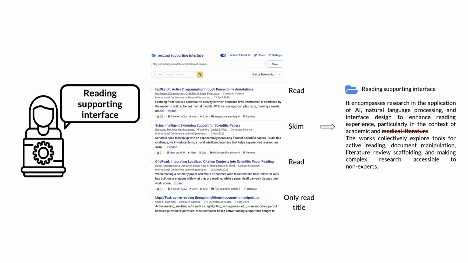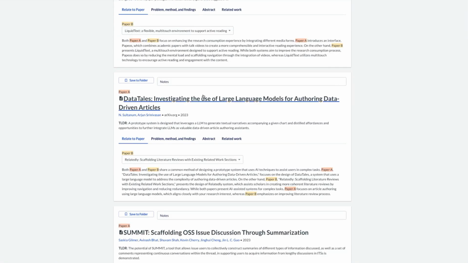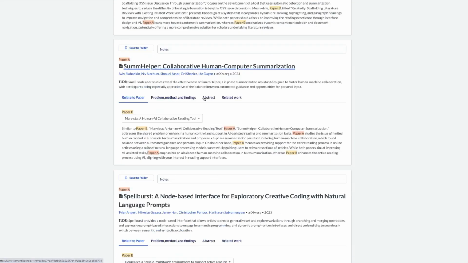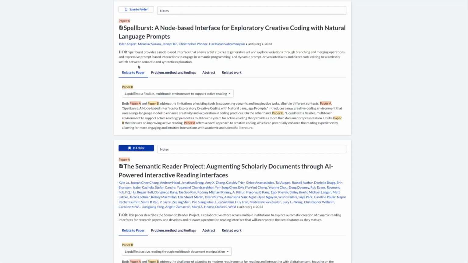She also can modify the keyword, like removing medical literature and adding LLMs, to better reflect her research interest. After setting up the folder, while going through the recommended papers, she can immediately save papers with obvious relevance, like the Semantic Reader project, augmenting scholarly documents through AI-powered interactive reading interface, based on the provided title and metadata, like authors or TLDR.